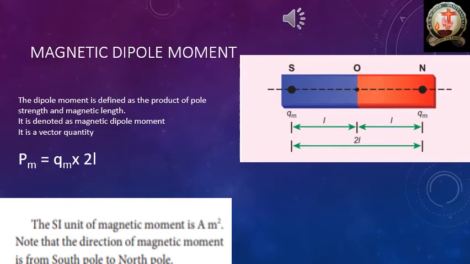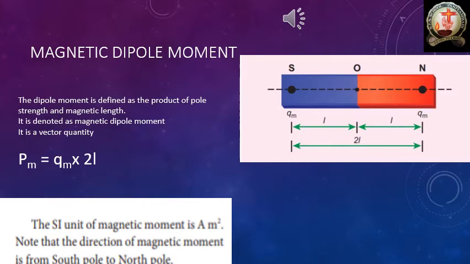The SI unit of magnetic moment is ampere meter square, A m square. Ampere means A, meter square means m square. So the SI unit of magnetic moment is ampere meter square, A m square.